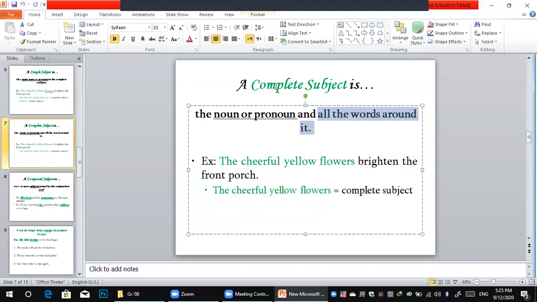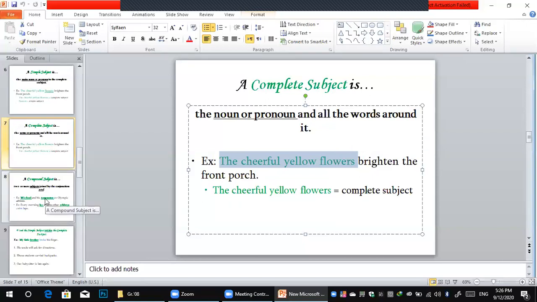Okay, so let's go back to the same example we have. The cheerful yellow flowers brighten the front porch. So here, the cheerful yellow flowers. Of course, we have to know whether the word flower here is simple or complete. It's simple. Why simple? Because it's one word. But the cheerful yellow with the flower, all of this is called the complete subject. What does the subject do? It brightens the front porch. So here, the cheerful yellow flowers means the complete subject.